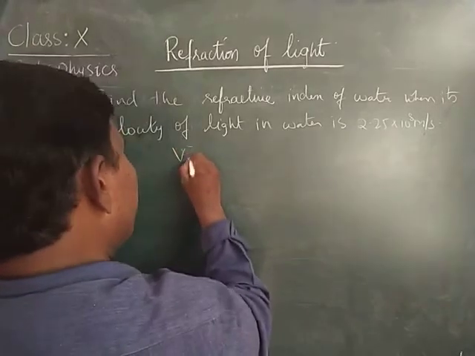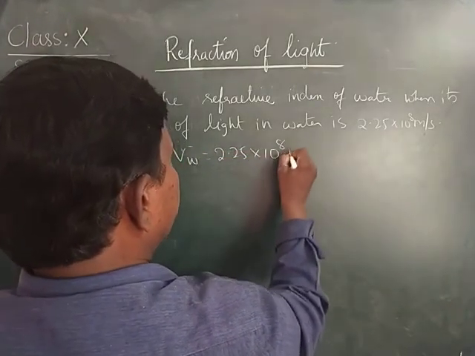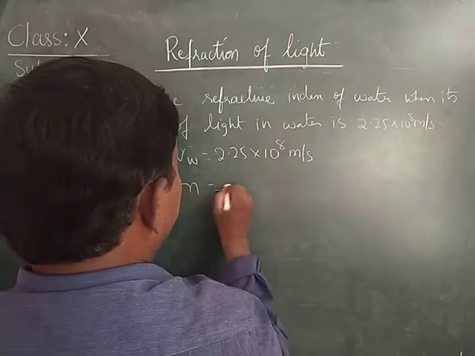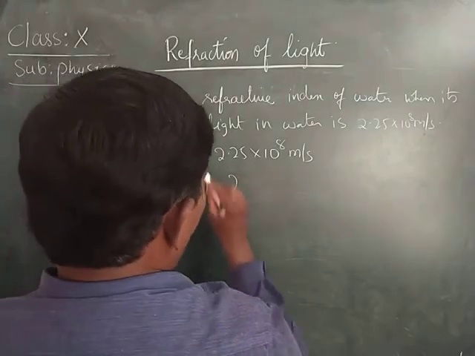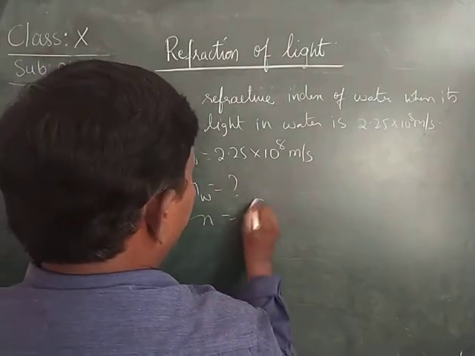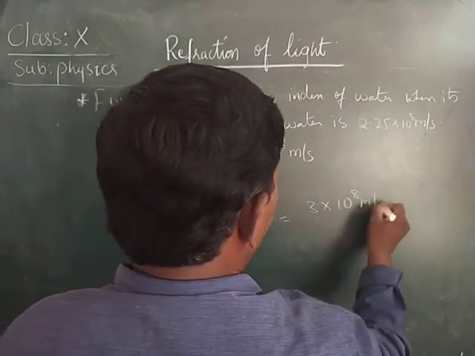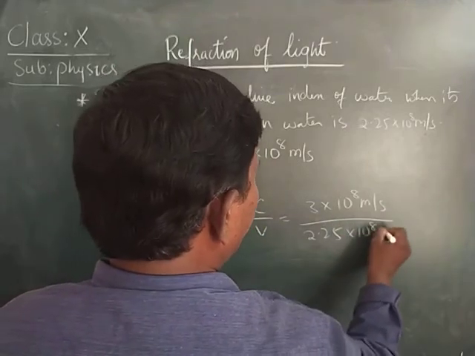See here, the velocity in water is given, 2.25 into 10 to the power of 8 meter per second. Here n is what he is asking; we don't know it. To find this, n is equal to c by v. c is 3 into 10 to the power of 8 meter per second by 2.25 into 10 to the power of 8 meter per second.